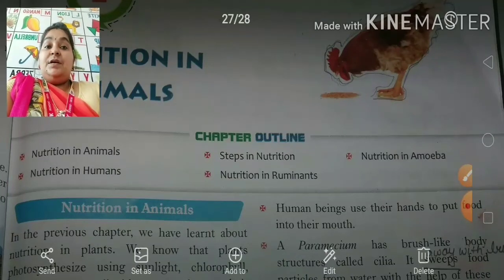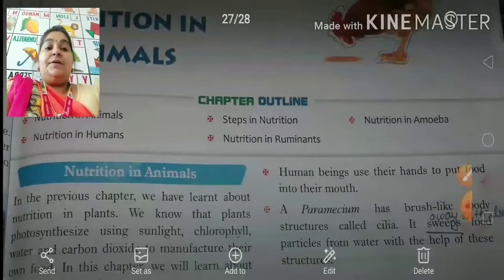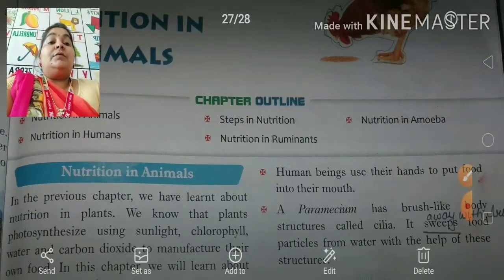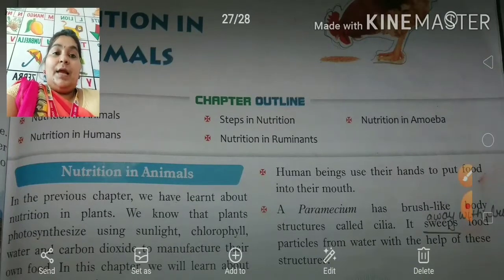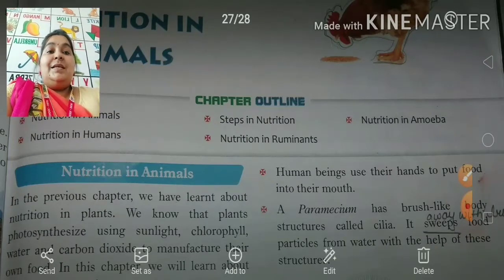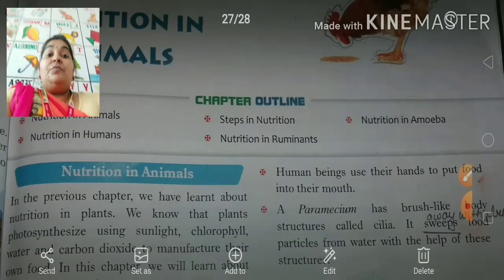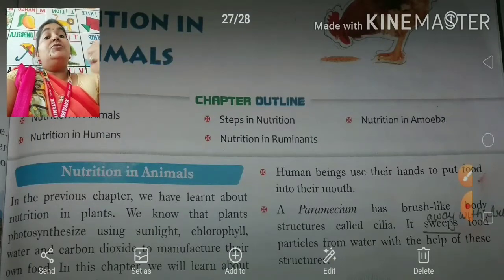As we have started online classes from 1st of July until now, we have completed our first chapter. Today we are going to start with our second chapter, that is nutrition in animals. Previously the first chapter was on nutrition in plants. Now in this chapter we are going to deal with how different types of animals take their nutrition.